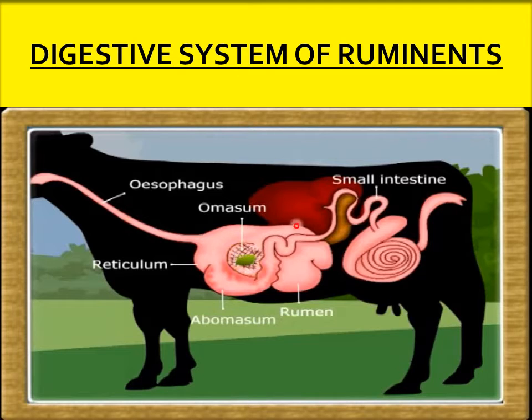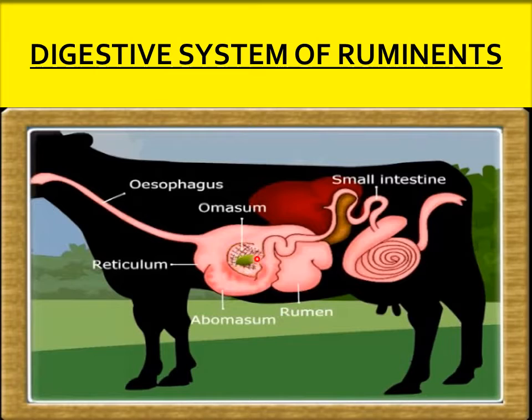So here the food is not chewed completely. This rumen possesses cellulose digesting bacteria which break down the food by a fermentation process. So the partially digested food, or the grass which is present in the rumen, that is part of the stomach, we call it as curd. That's why we can see that a cow keeps on chewing its food, which is nothing but the partially digested food, that we call curd.